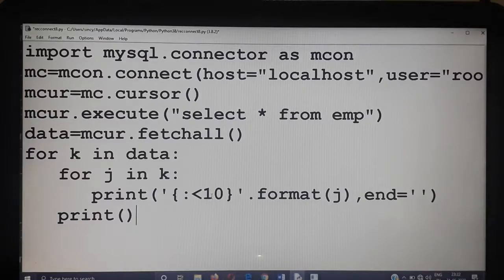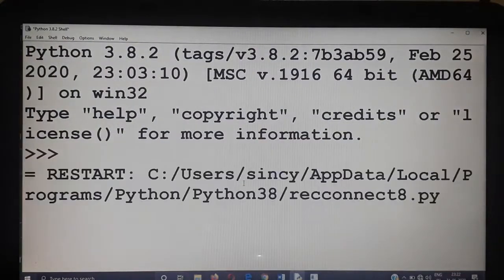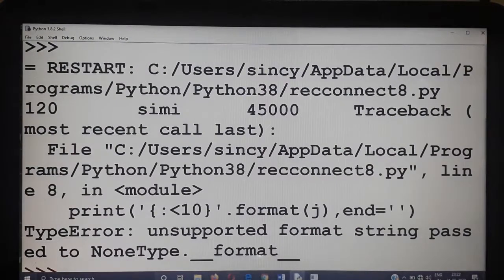And try out, run this program. Here, string passed.